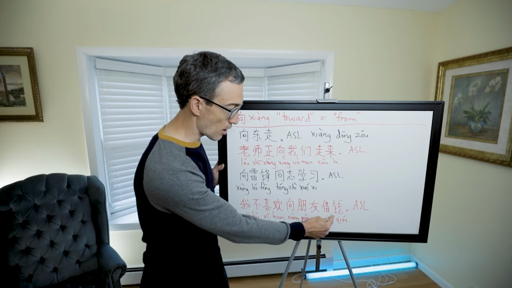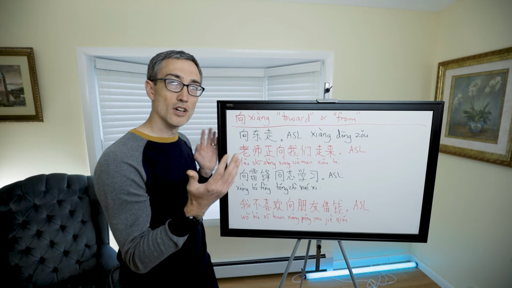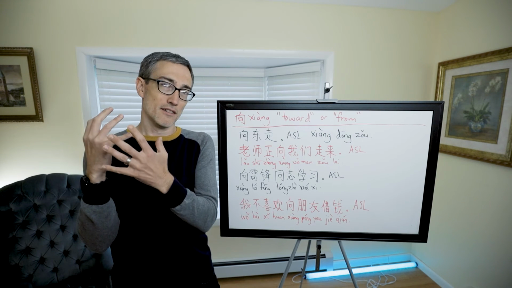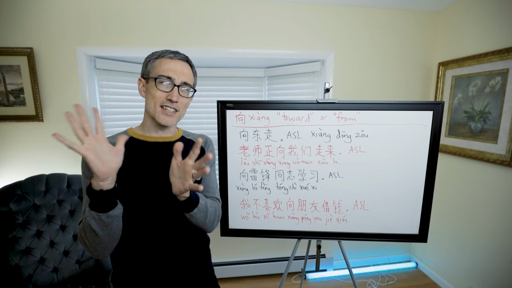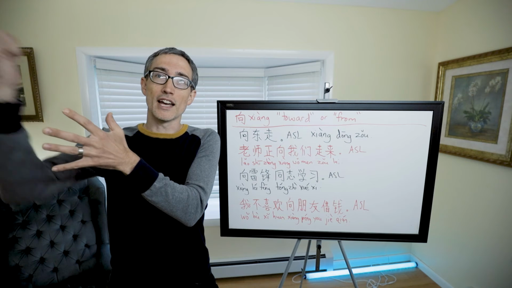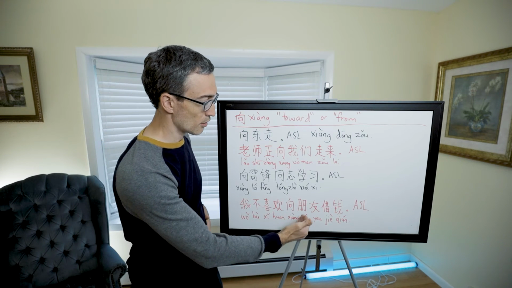Here we have 我不喜欢向朋友借钱. So 借钱 means to borrow money. Friends. So 向朋友借钱 means toward friends borrow money. It means from friends borrow money. You can kind of see the connection there, like toward friends. It's like you're looking at them, you're facing them, and you're getting money, right? But I do not like to borrow money from friends.